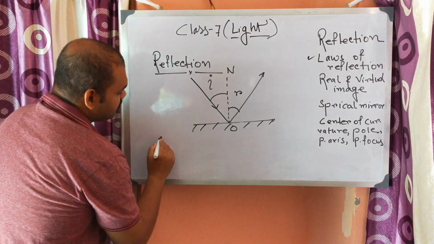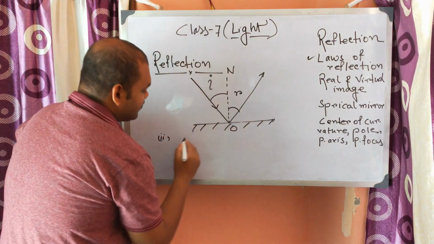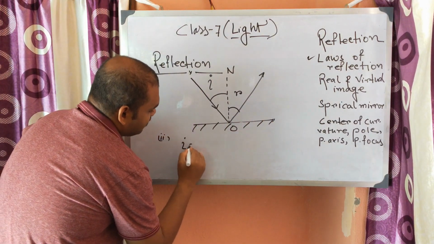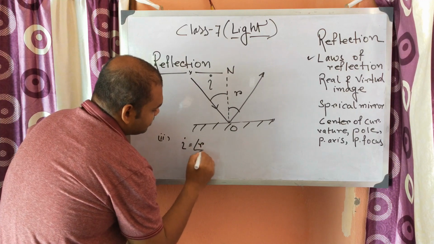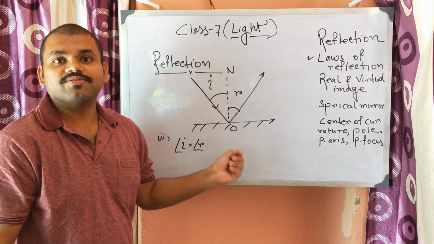And the second law, which is the most important law, says that in case of reflection, angle i is equal to angle r, that is, the angle of incidence is equal to the angle of reflection.